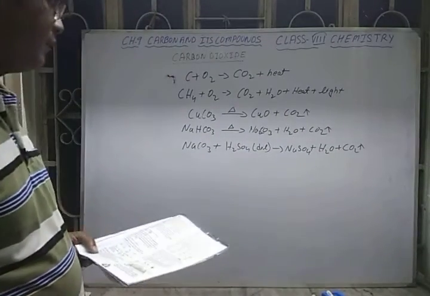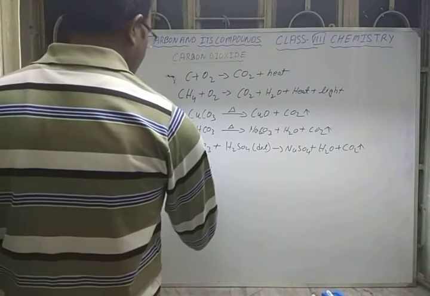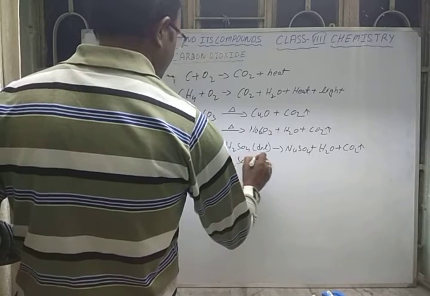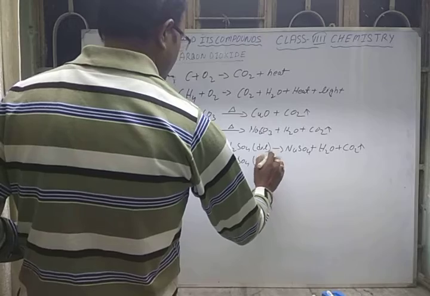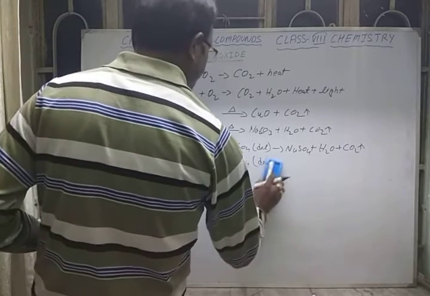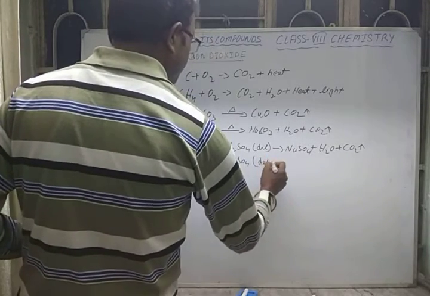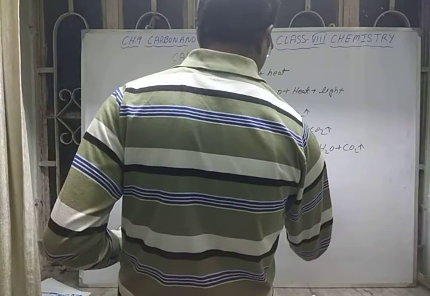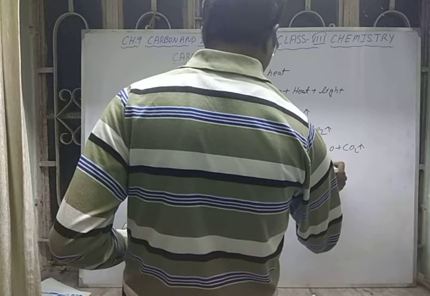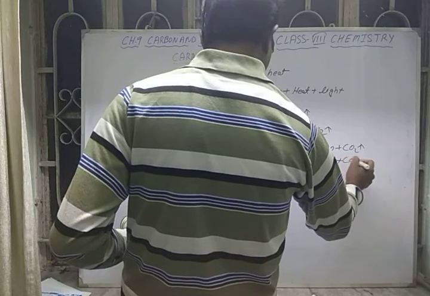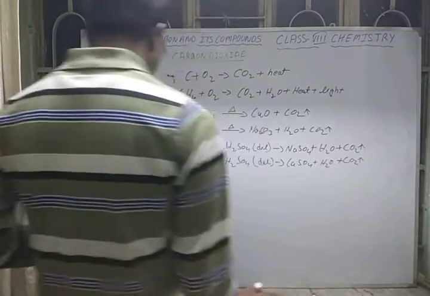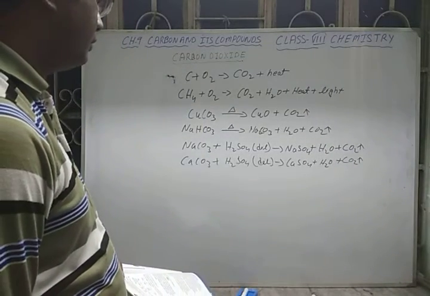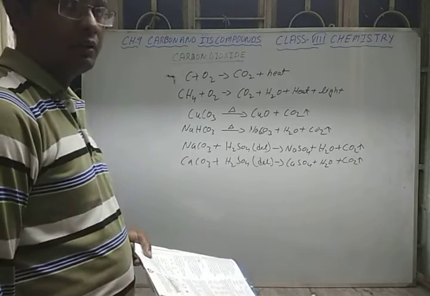In the same way, if you take calcium carbonate, CaCO3, plus dilute H2SO4, it gives calcium sulfate, CaSO4, with water plus liberation of carbon dioxide gas. So we have seen the reaction with dilute H2SO4. You can also take dilute HCl.